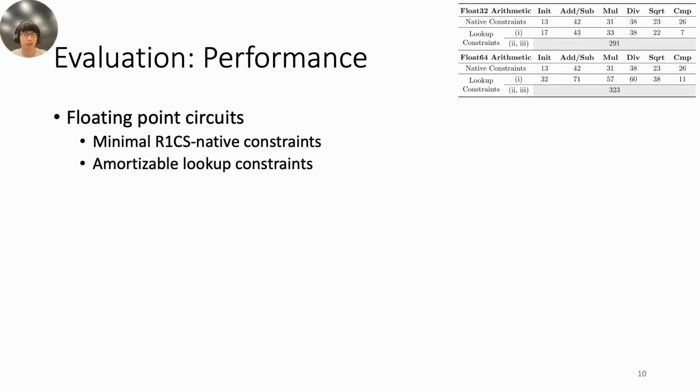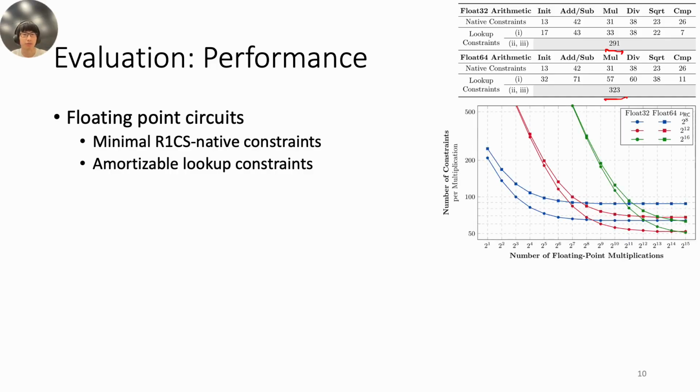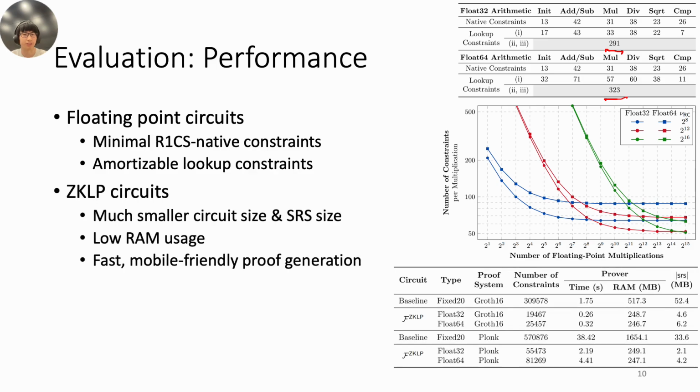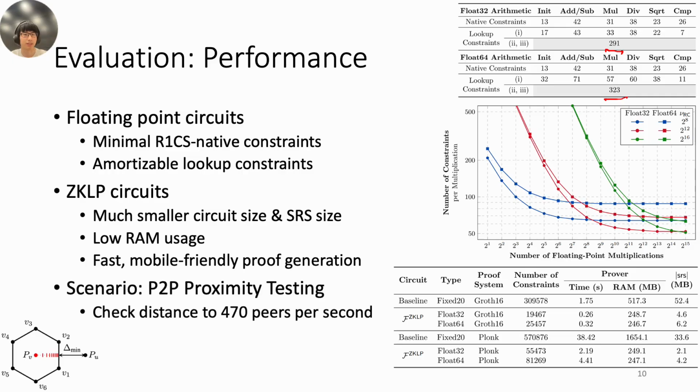For performance, our floating point gadgets are quite small and part of the lookup constraints can be amortized. This means that with more operations, the average cost per operation will be smaller. Our ZKLP circuits are also highly efficient. They have much smaller circuit size and SRS size, leading to low RAM usage. The proof generation is also fast even on a low-end server as well as mid-range mobile phones. In a concrete scenario of P2P proximity testing, we show that a party can check the distance to 470 pairs per second. However, we note a limitation of our work.